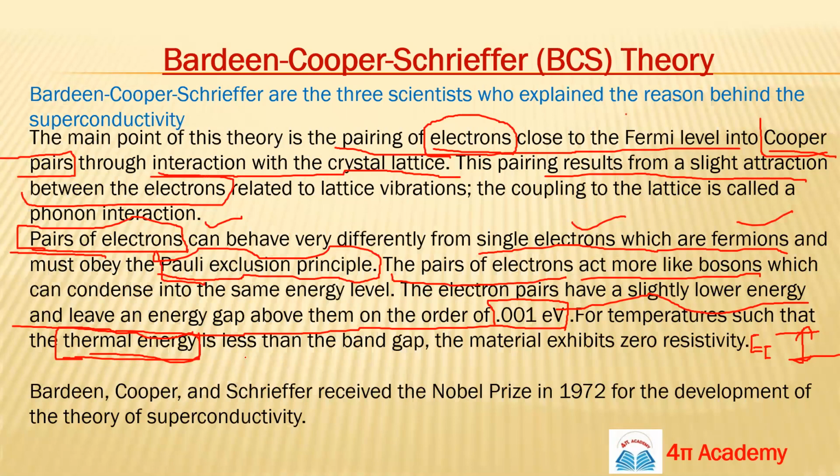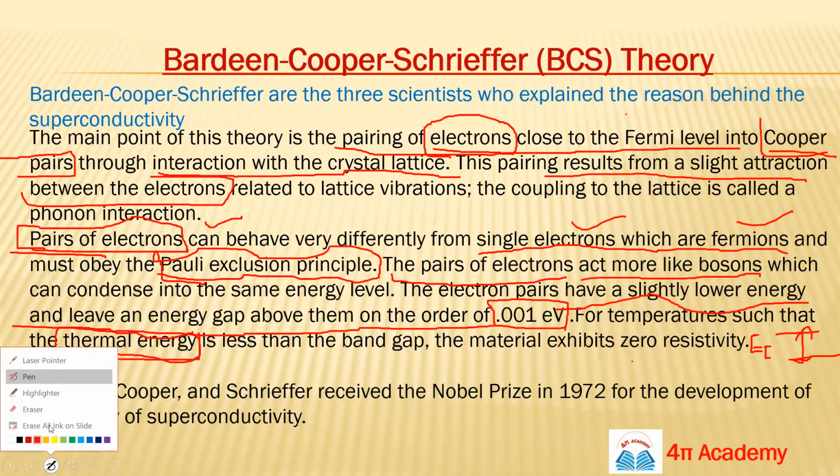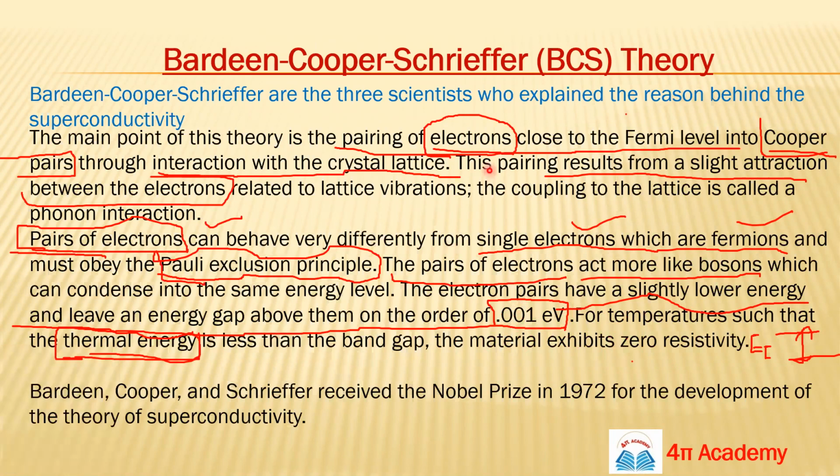If you convert to electron volts, it is very small, but it is greater than this gap value, which means even a small amount of thermal energy can break the Cooper pair. And once the pairing of Cooper pairs is broken, there will be no Cooper pairs, which means your superconducting material will become a normal material. You get this?